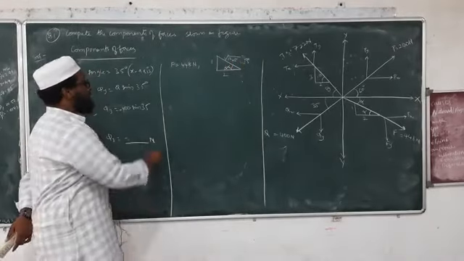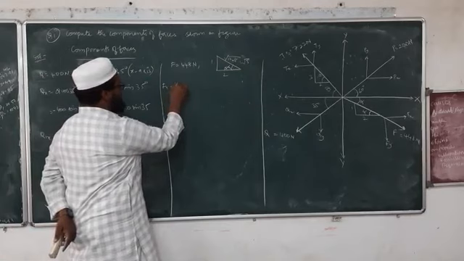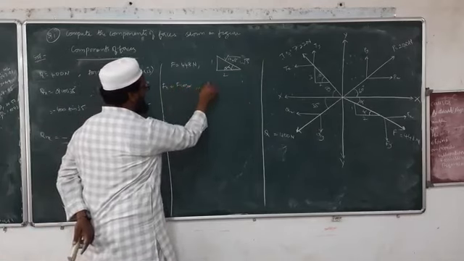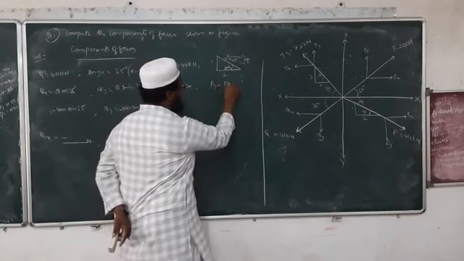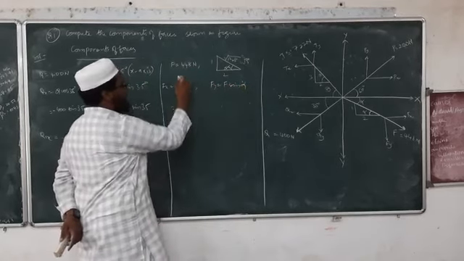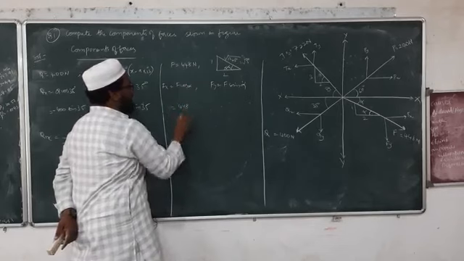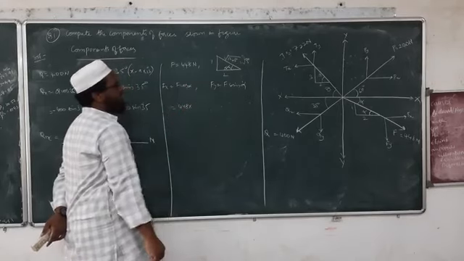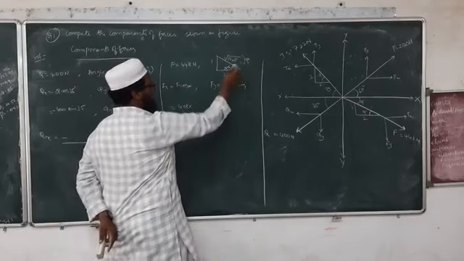Okay. So Fx is equal to F cos alpha and Fy is equal to F sin alpha. So what is F? 448 into cos alpha is how much? 2 by root 5.